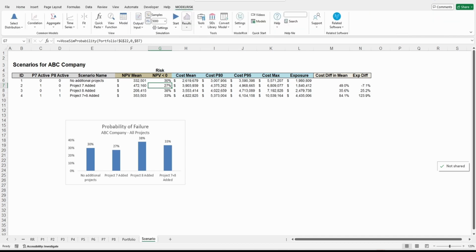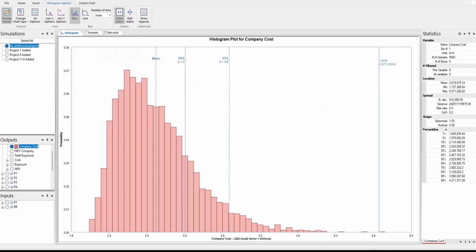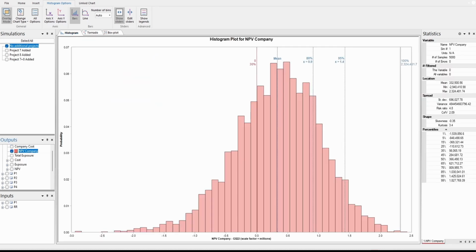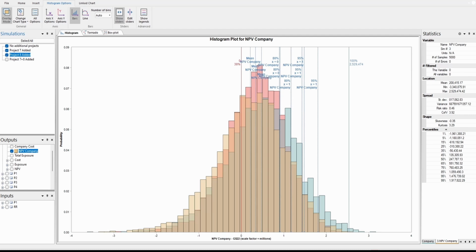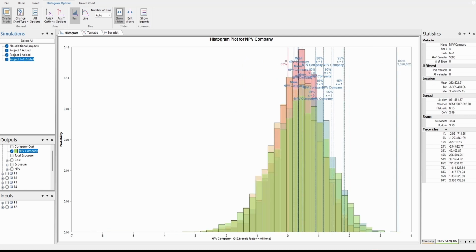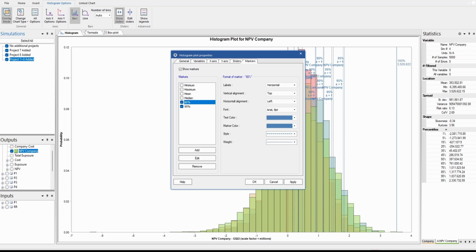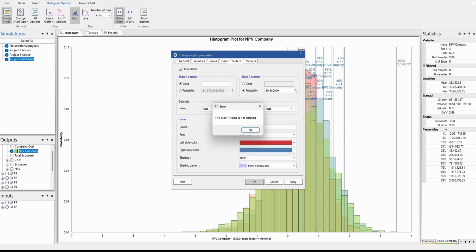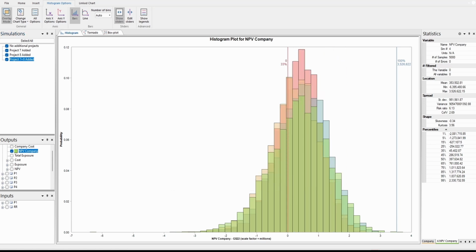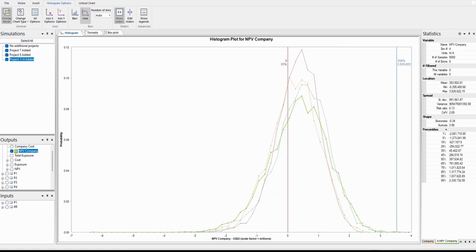So if I go to the results like this, and I have, let's say, the NPV for the company, now I have another dimension here. And I can say, I want the NPV for the company with project 7, project 8, project 7 and 8. You can disable the markers so you don't have all these lines. Just put that at 0, and you have something like this. So you see the NPV of the company.